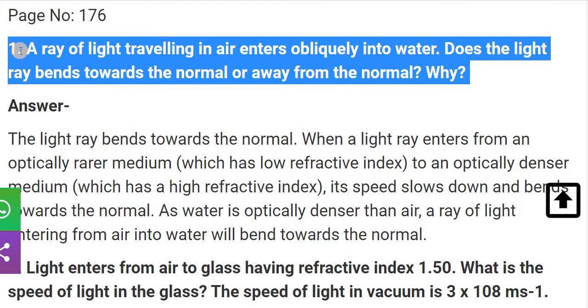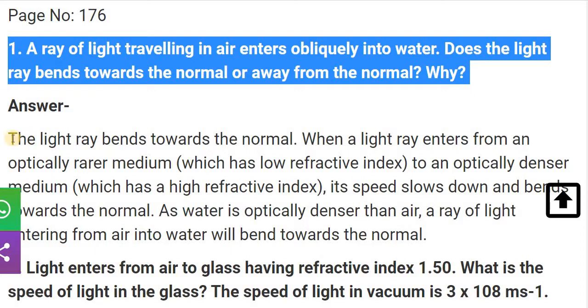Why does it bend towards the normal? Because whenever light enters from a rare to a denser medium, its speed becomes slower. Due to that, the light ray bends towards the normal.